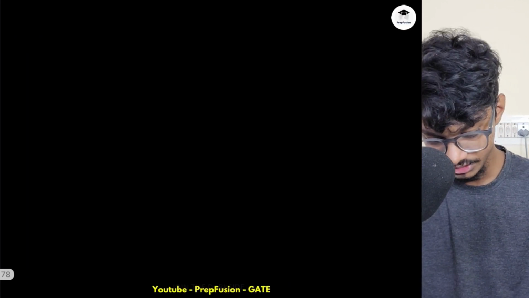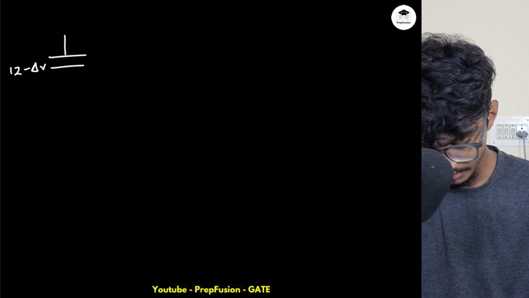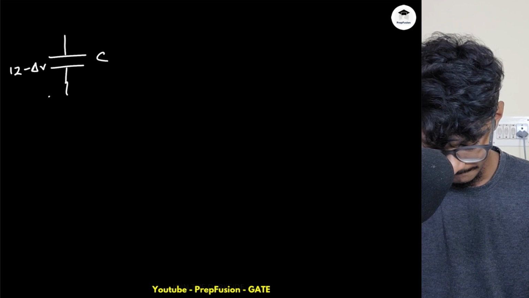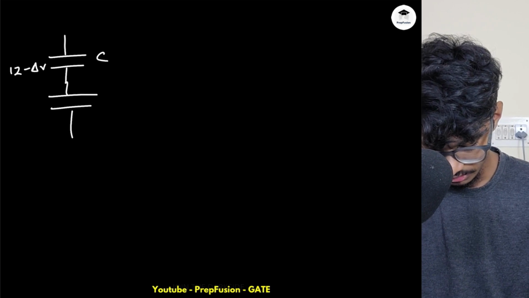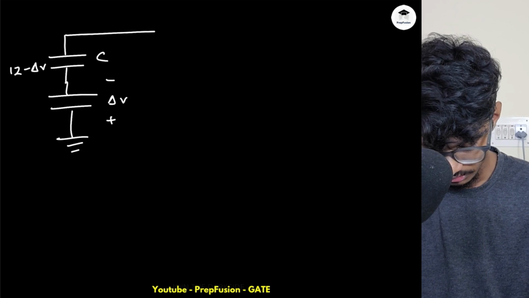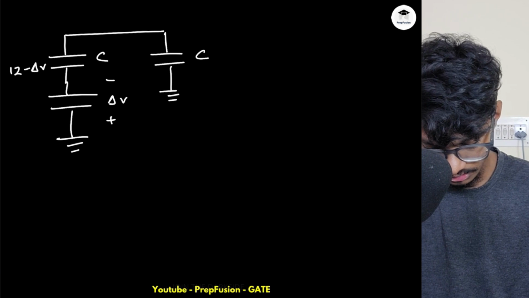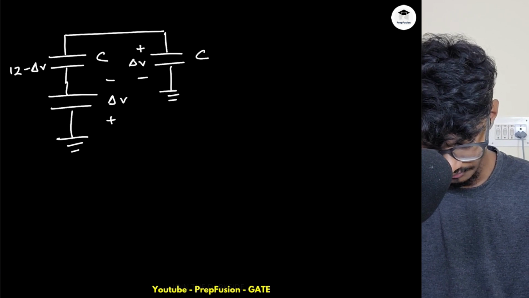So now you can write this as this. This will be 12 minus delta V. This is C. This is plus minus delta V, and this is plus minus delta V again.